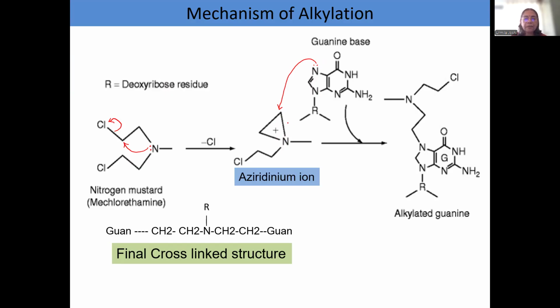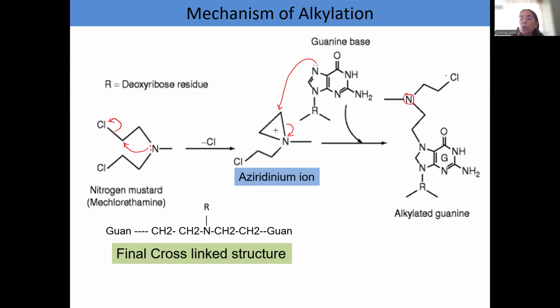As a result, N is attached to CH2, CH2, and then guanine. Okay, this N of mechlorethamine is attached to CH2, CH2, and then to N of guanine. So this results in alkylation of guanine.